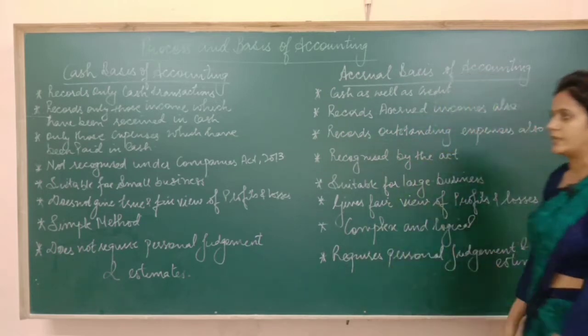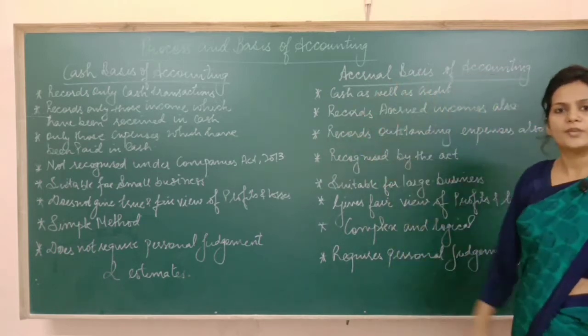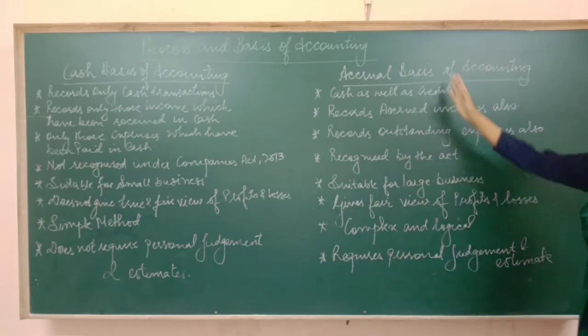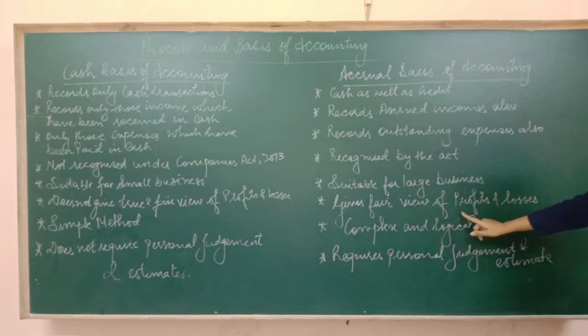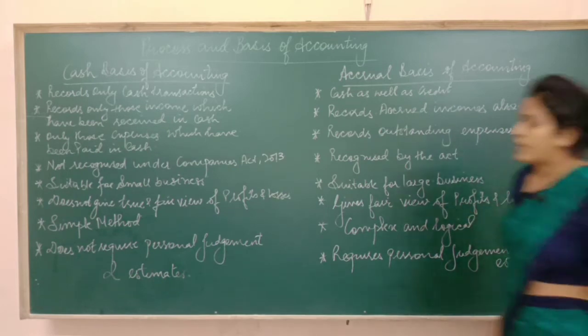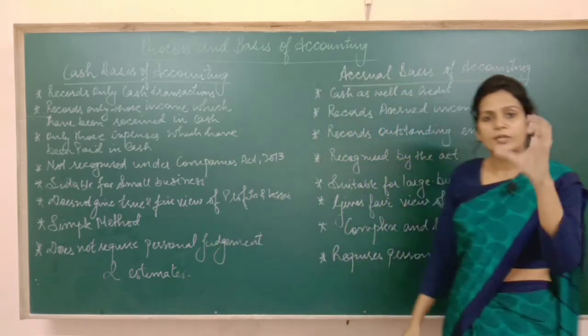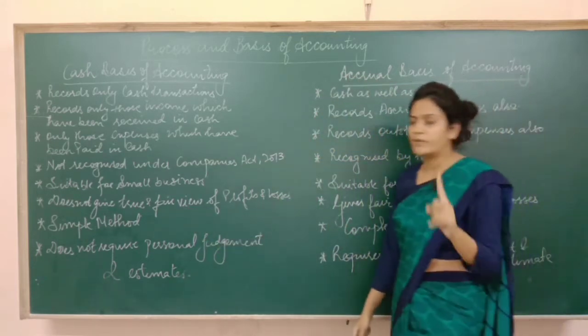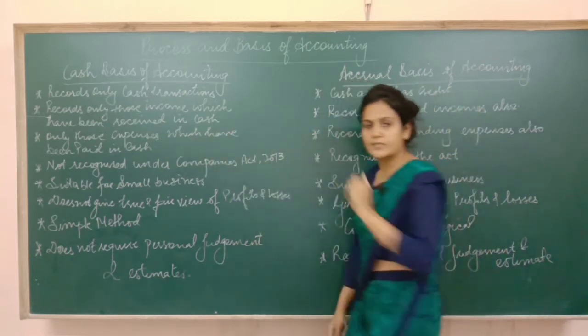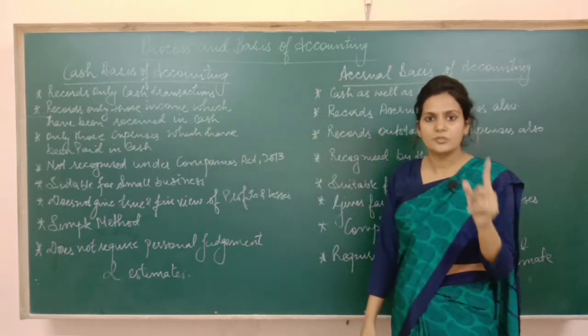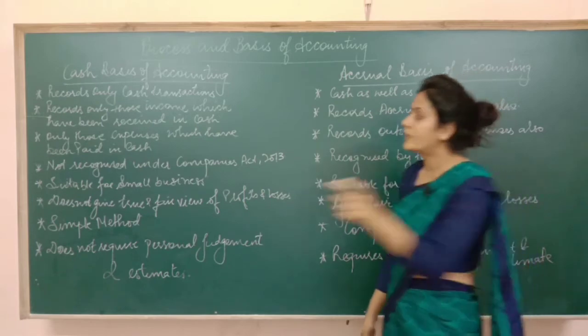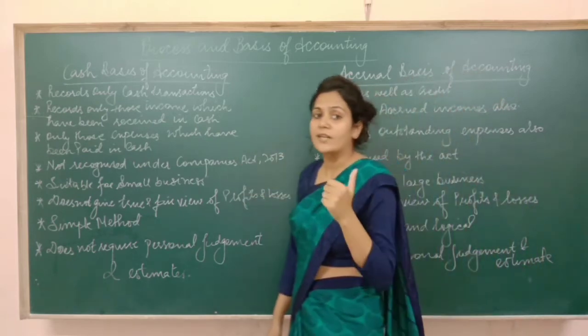So now tell me, which of the two seems more comprehensive to you? I feel more comprehensive is accrual basis. Accrual basis only will give us a fair view of profits or losses. Cash basis will not give us a fair view. Why fair view? Because how much would you have subtracted from your total profits? Just 7,000 of expense you subtracted, so your profits are showing higher, because you have not shown that ₹5,000, because it did not go out in cash.